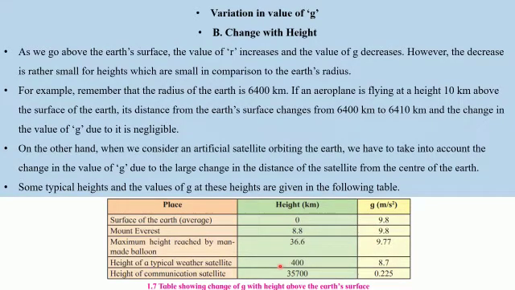But if the height of the object is considerable, like that of a communication satellite, we find that the value of g changes drastically, and we need to take into account the distance of the satellite from the center of the Earth. So this is the effect on the value of g with the change in the height of the object.